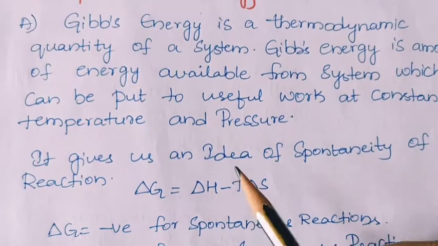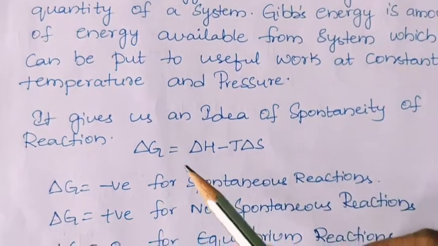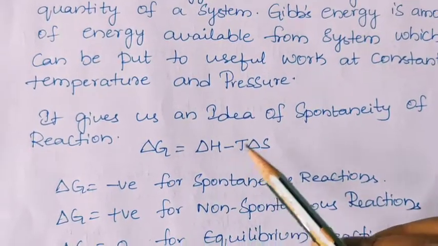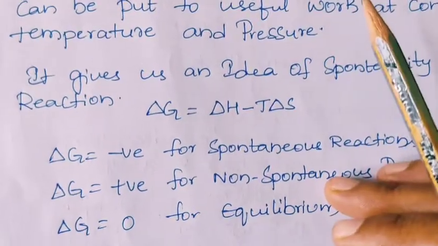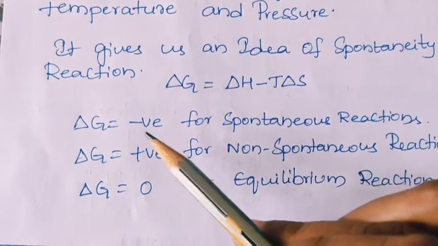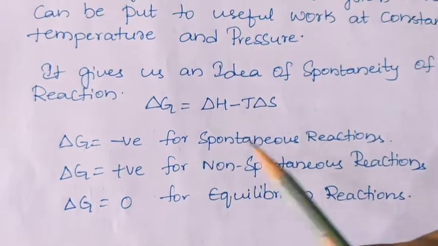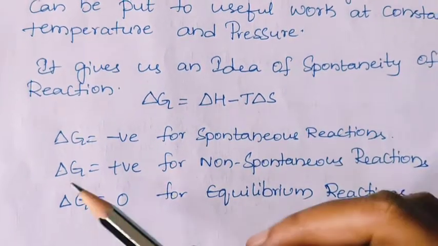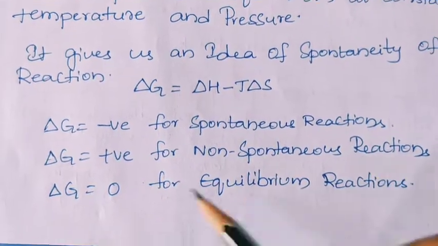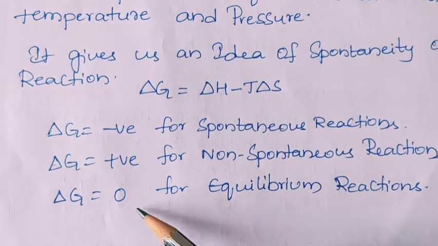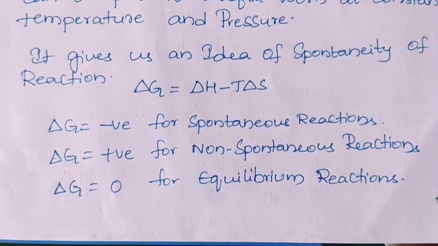So here is the equation. Delta G is equal to change in enthalpy minus T delta S. Here, if delta G is negative, it is for spontaneous reactions. Delta G positive is for non-spontaneous reactions, and delta G is 0 for equilibrium reactions.